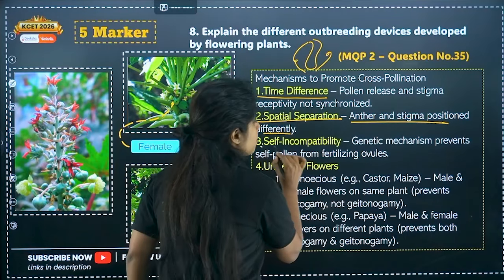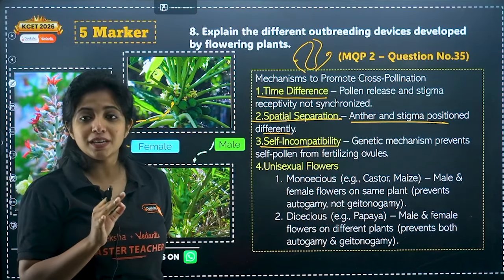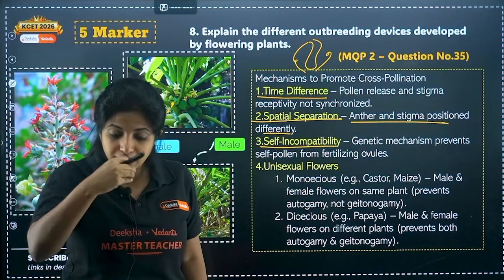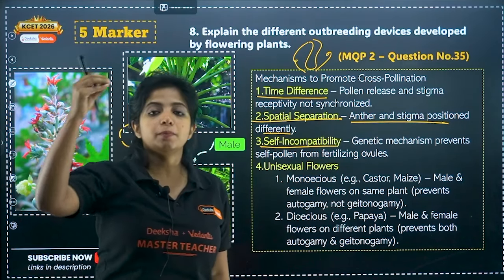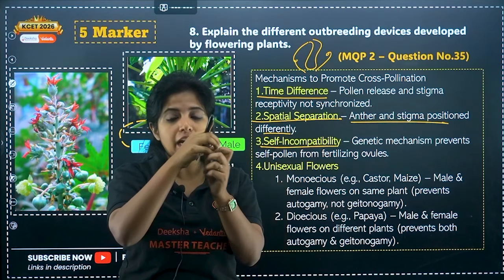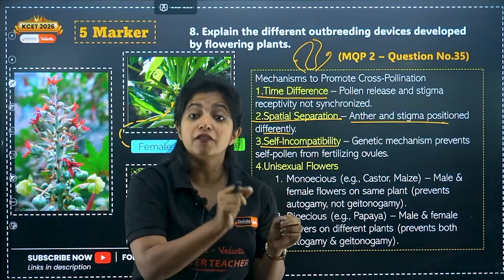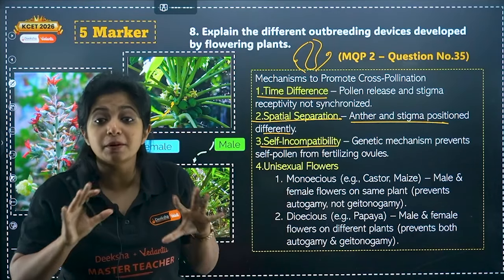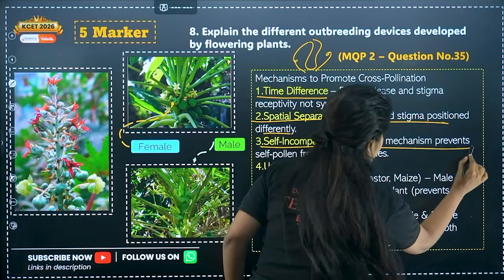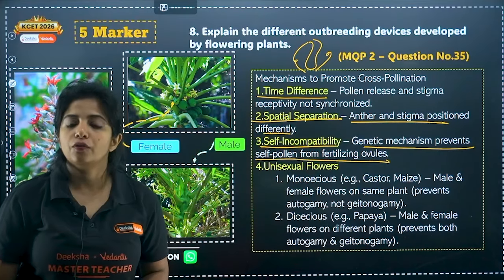Now self-incompatibility, this is a genetic mechanism. What does genetic mechanism mean? If the pollen grains are from the same plant, that is me, my dear children, and suppose it lands, there will be some genetic mechanism to stop the pollen tube growth. This is known as self-incompatibility. You're making it incompatible. So there are genetic mechanisms that prevent self-pollen from fertilizing the ovules.